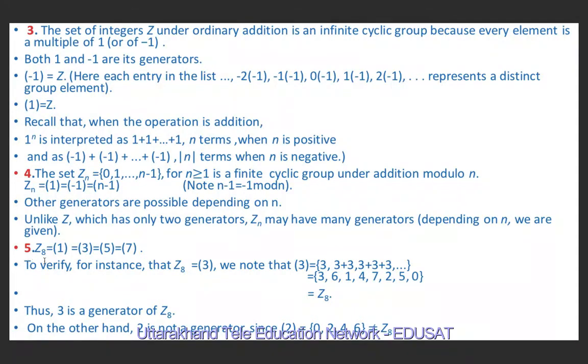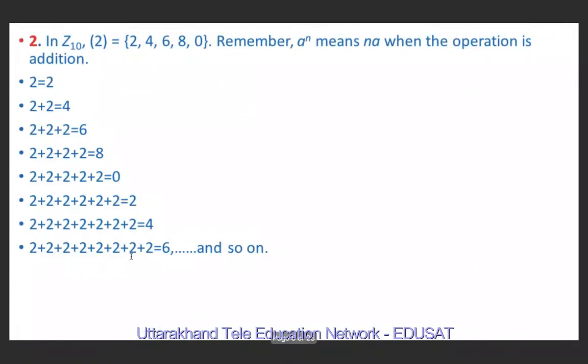Now in the case of Z8, Z8 is generated by 1, 3, 5 and 7. Now I think you understand how to calculate these generators. I have shown in the previous slide, where we considered the group Z10, how to calculate these values.